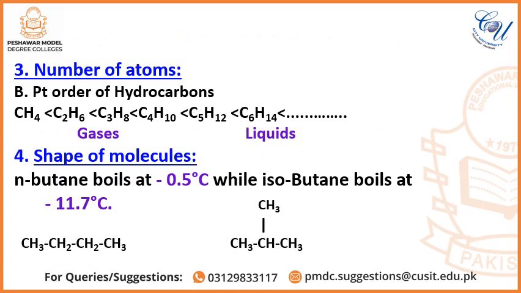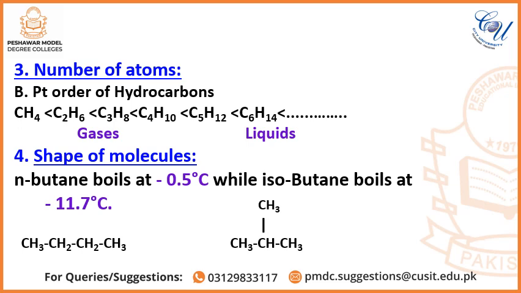Number third, number of atoms. Dear students, if the number of atoms increases, then there will be greater or stronger London dispersion forces, because if the number of atoms increases, then polarizability of the molecule also increases. For example, the boiling point order of hydrocarbons.